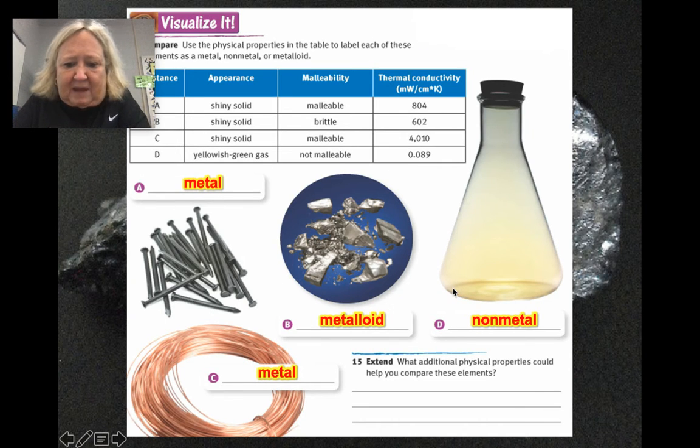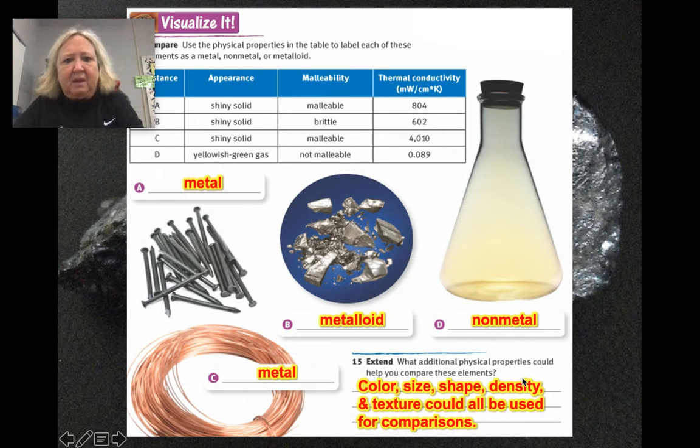All right. Next, they want to know, what additional physical properties do you think you could use? Another hint: what additional properties could help you compare different elements? Well, here's a whole list: their color, their size, their shape, density is always used, and texture.